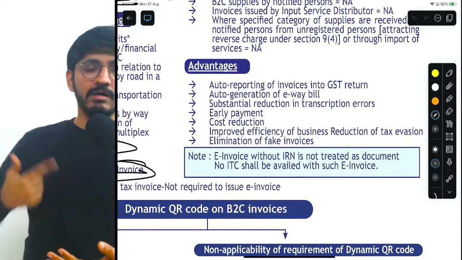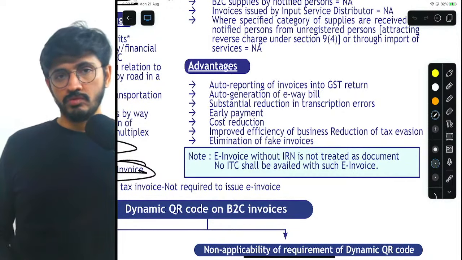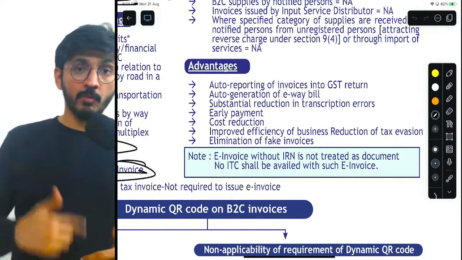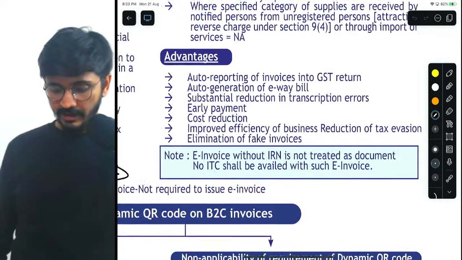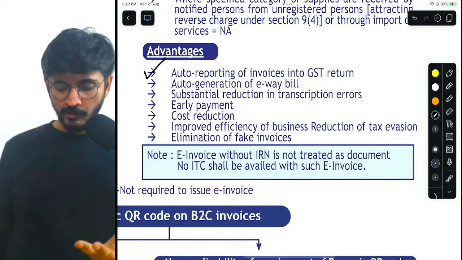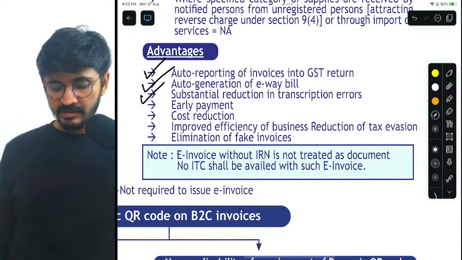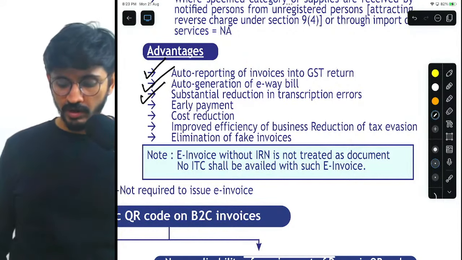So there is more duplication of work, more typing, and more chances of error, because there is more human involvement in it. Got it? Correct. And which is why there is auto reporting of GST return, that is auto generation of e-way bill. There is substantial reduction in transcription errors because there is no human element involved.